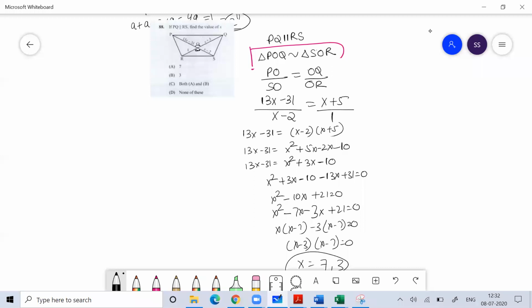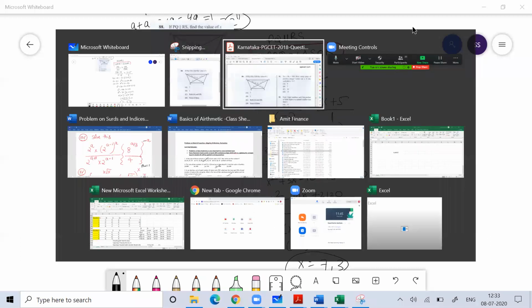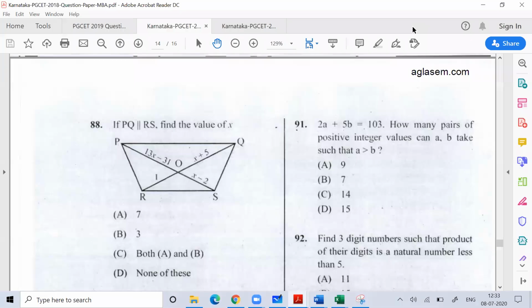So this is a concept of similar triangles. If you have younger brothers or sisters, you can take their 10th standard book and study the chapter on triangles. From that, you'll easily understand. So this I consider to be an easy question, although it will not be easy for many people. The answer for this question would be both A and B. So the question level is good here.